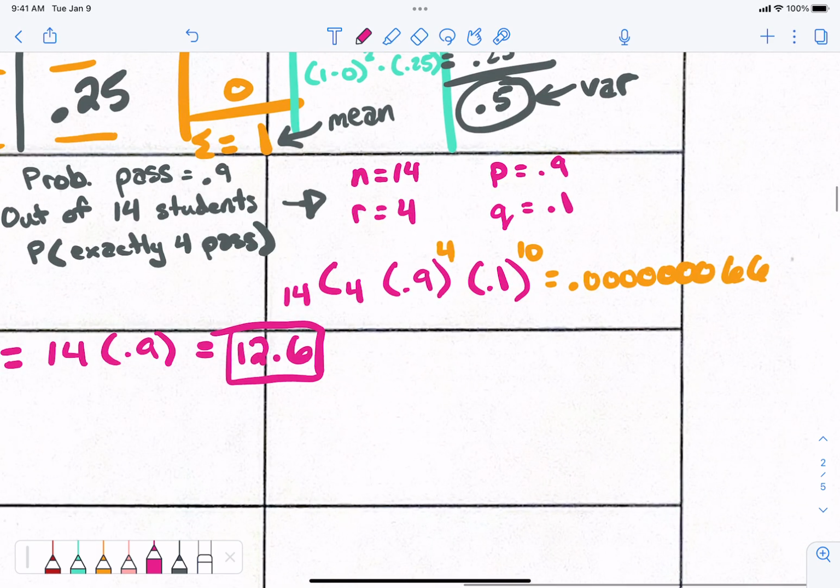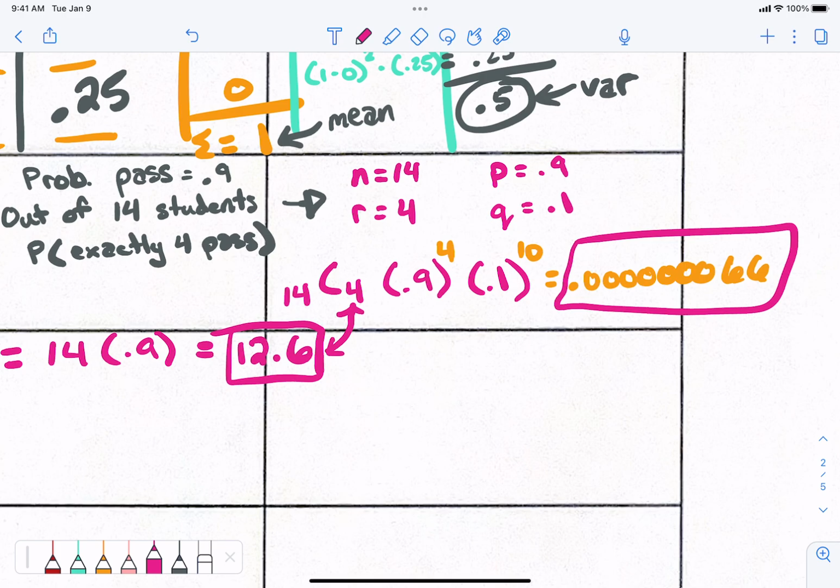This is the reason why this number is so low of a probability. 14 is a lot different than only 4 passing. The wider the discrepancy between those two, the smaller the percentage is, right? That's why we got such a low percentage.